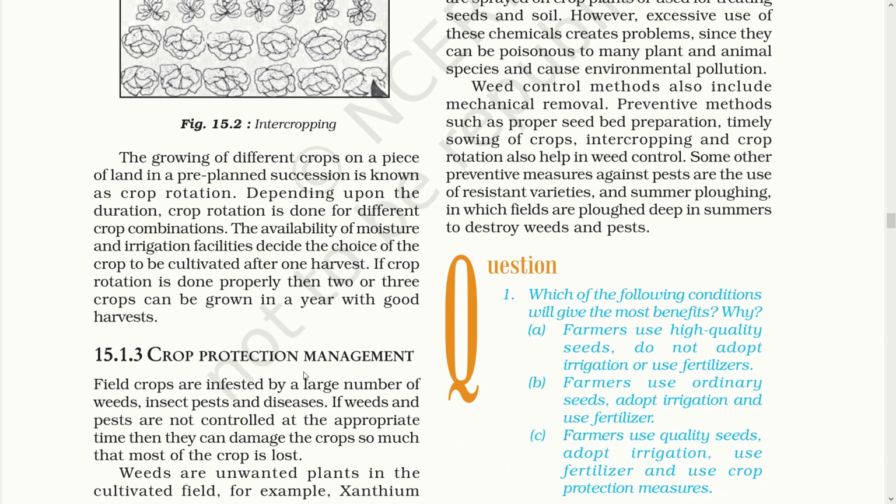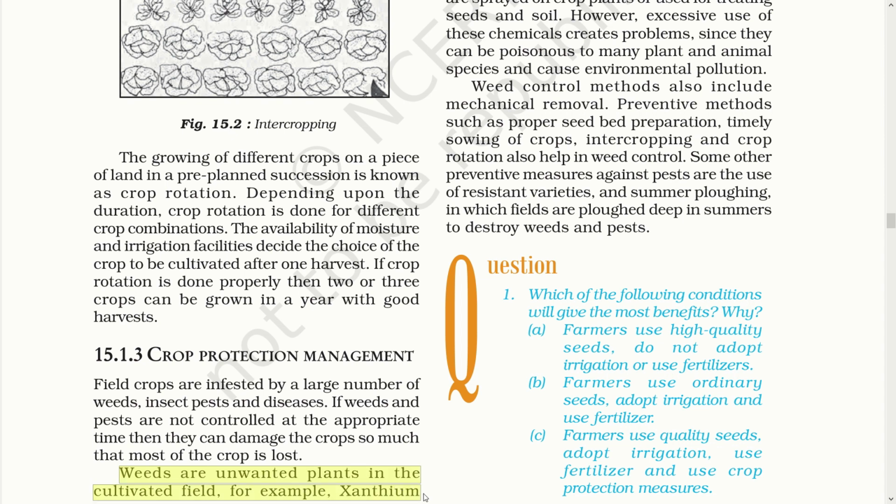Now children, there are 5 main things that constitute potential threat to the crops. The first one is the weather. If it's harsh, it's not good for plant. Then insects, pests, and one more thing. There are weeds. Now what are weeds? Weeds are unwanted plants in the cultivated field.